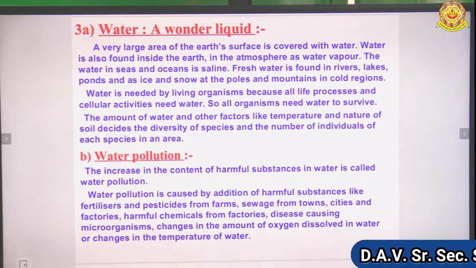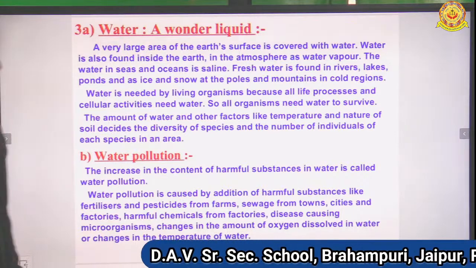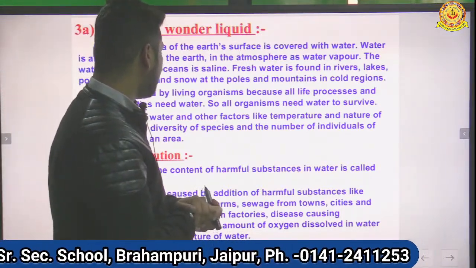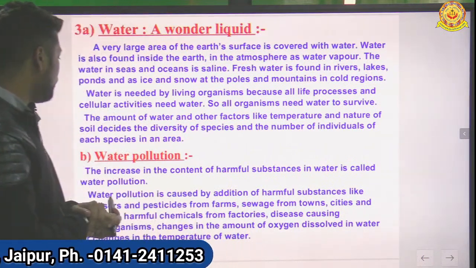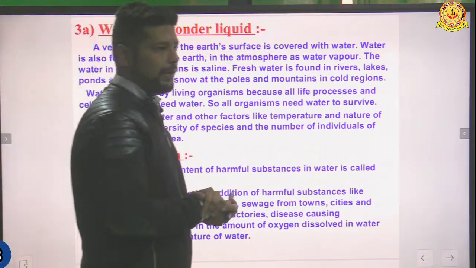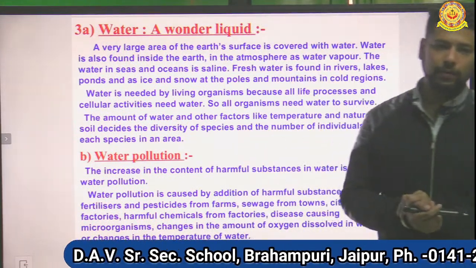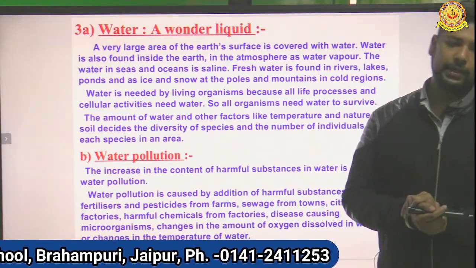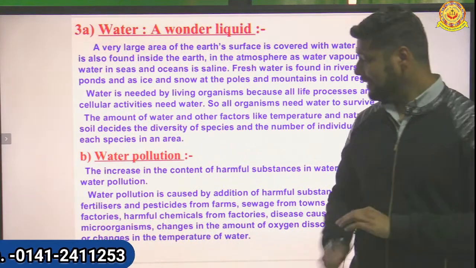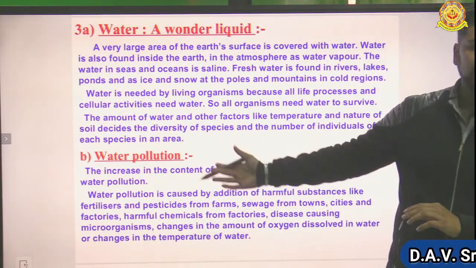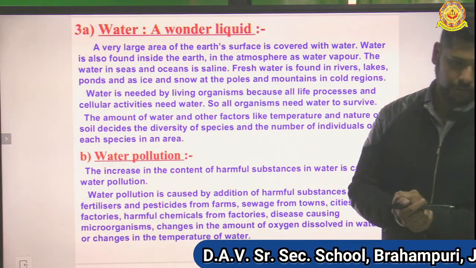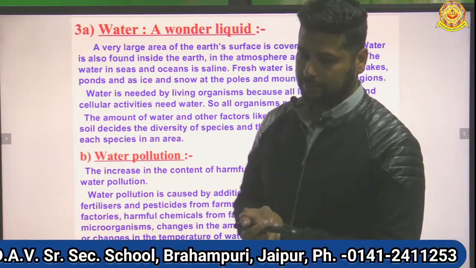Now next, water pollution. The increase in the content of harmful substances in water is called water pollution. As you have understood with air pollution, when undesirable content mixes in the air, we call it air pollution. When undesirable content gets mixed in the water, it is termed water pollution. Now how is water getting polluted?